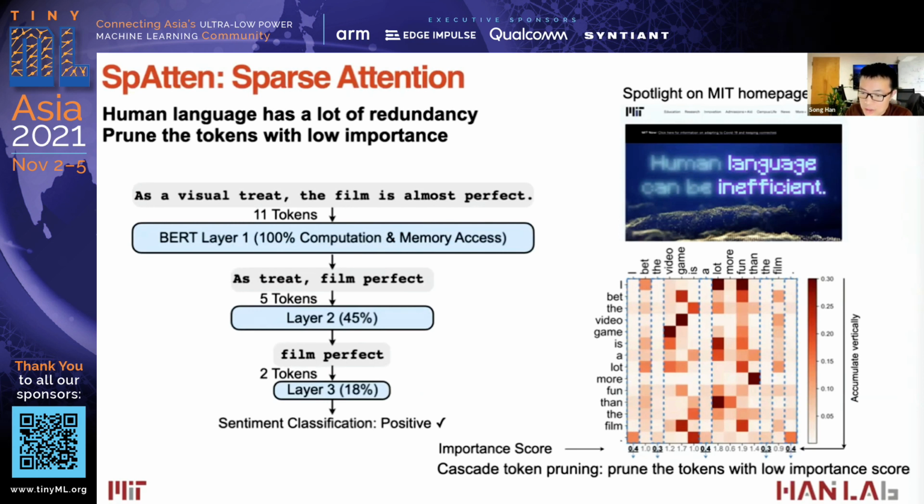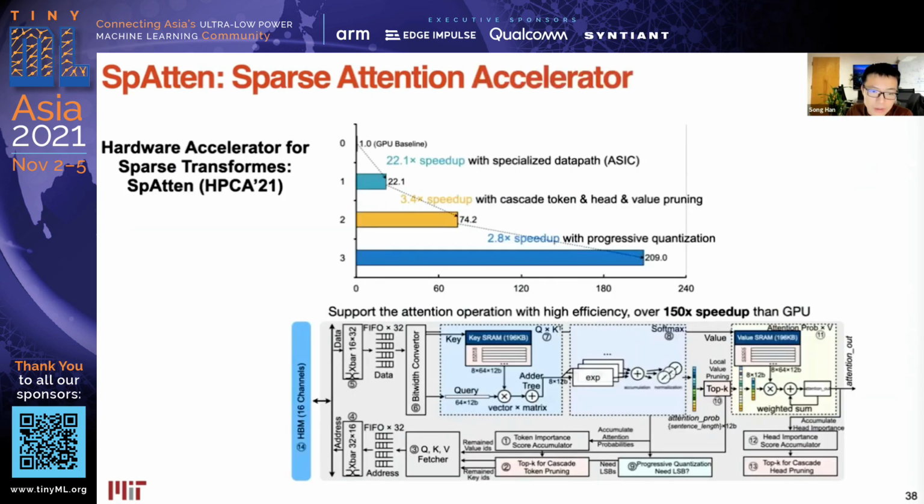And later we also designed a hardware accelerator to support this cascaded token pruning. This is the architecture of the accelerator. There is a 22x speedup with the specialized ASIC data path, a 3.4x speedup coming from this cascaded token and head pruning, and another 2.8x speedup with the progressive quantization.